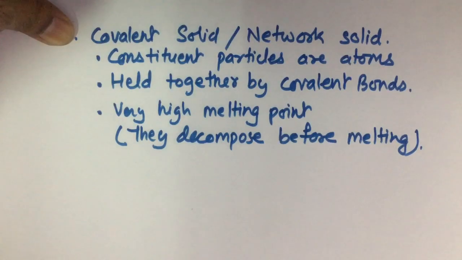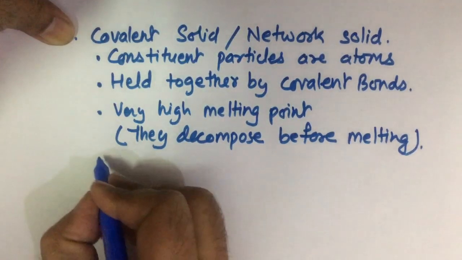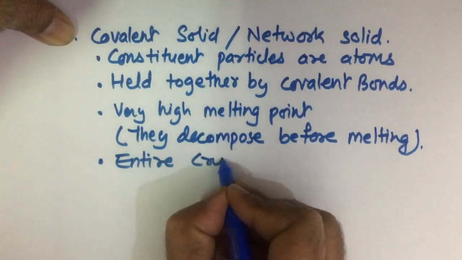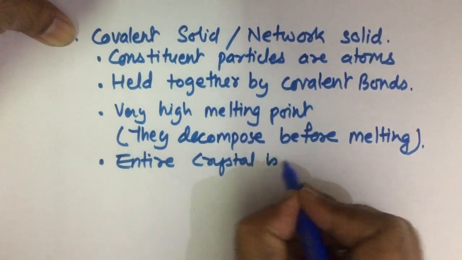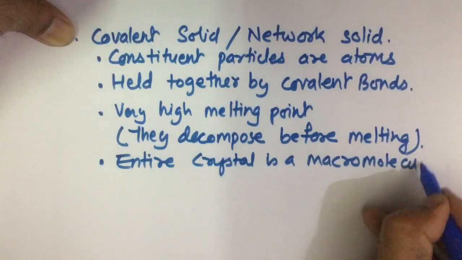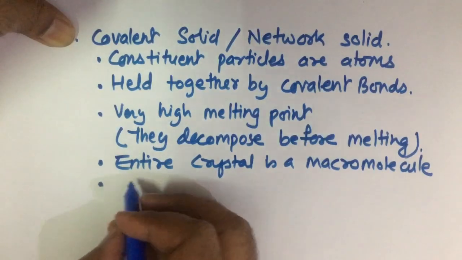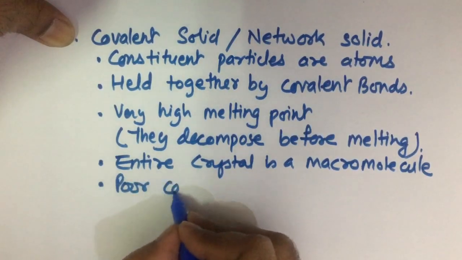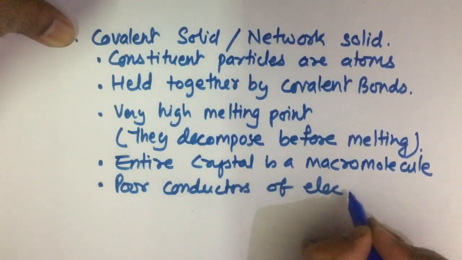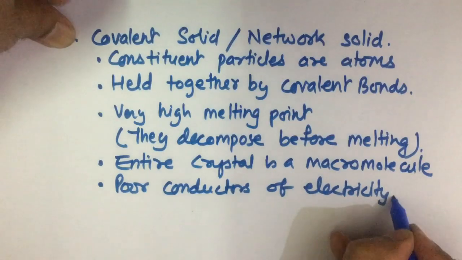Diamond is an example of a covalent solid. If you want to melt diamond, you can't get molten diamond, you will get carbon. The entire crystal is a single macromolecule. They are poor or bad conductors of electricity.